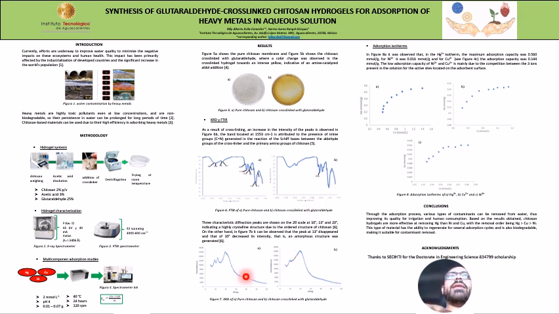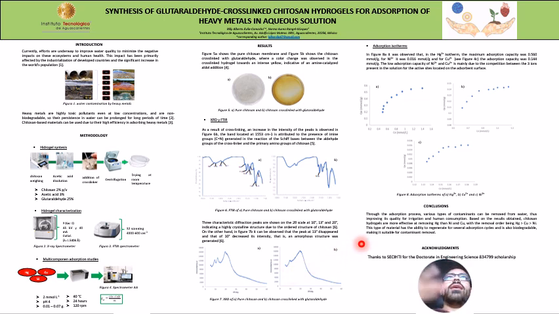Figure 7 shows the diffraction pattern of the materials. In figure A, the peaks at 10, 13, and 20 degrees indicate high crystallinity due to the ordered structure of chitosan. In B, the peak at 13 degrees disappears and the peak at 10 decreases in intensity due to the formation of an amorphous structure after cross-linking.